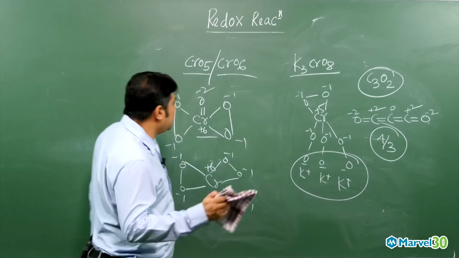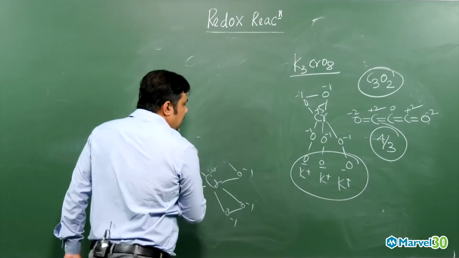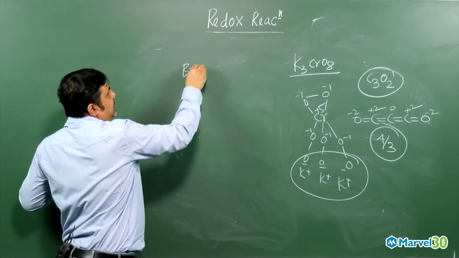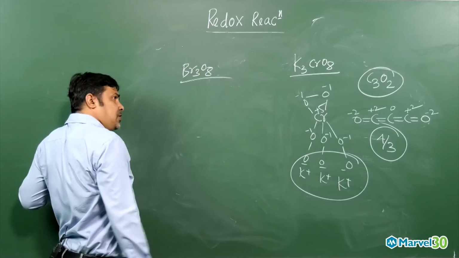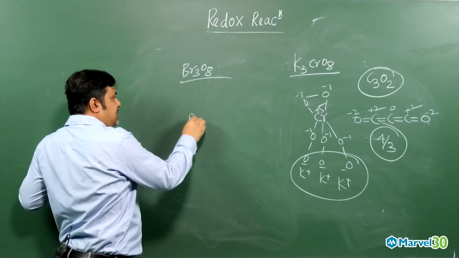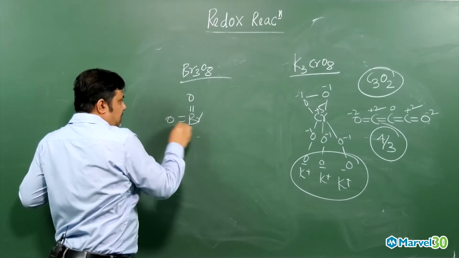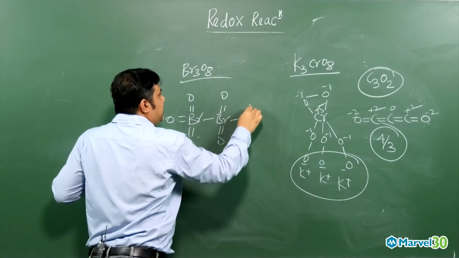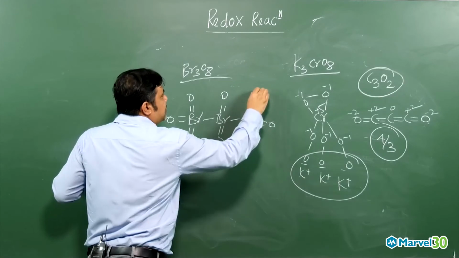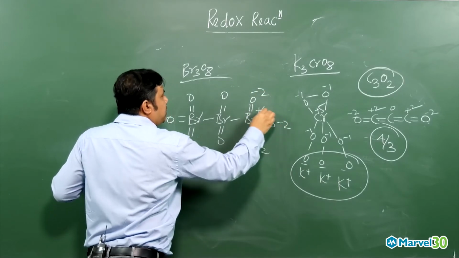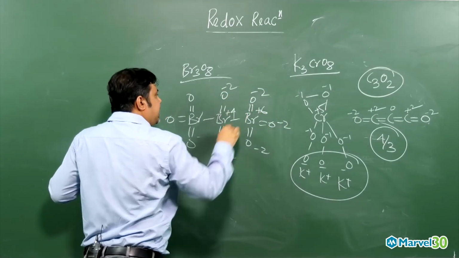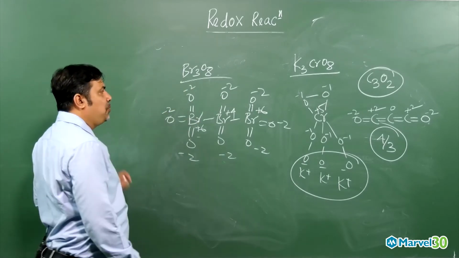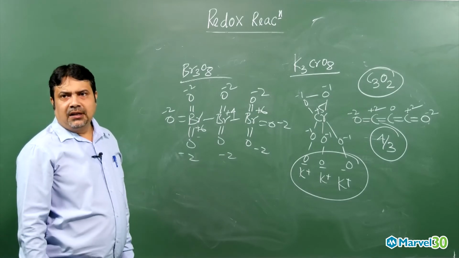And another very important compound, they ask these questions 2 times, Br3O8. You need to know the structure. What is the average oxidation state of bromine as well as of each bromine? You have to remember the structure. The Br3O8 structure will be like this. Minus 2, minus 2, minus 2. Bromine plus 6, minus 2, minus 2. Middle bromine plus 4, minus 2, minus 2, minus 2. The 2 terminal bromines will be plus 6. Middle bromine will be plus 4.